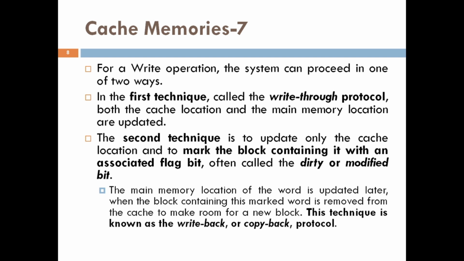The main memory location of the word is updated later, when the block containing that word is to be removed from the cache to make room for a new block. This technique is known as the write-back or copy-back protocol.